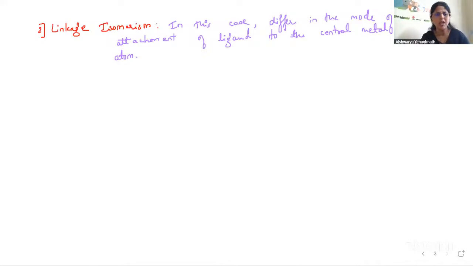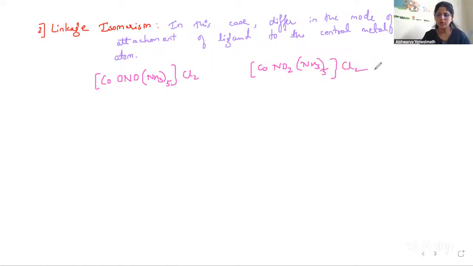For example, let us take one example to understand this. I will write the example: Co(ONO)(NH3)5 Cl2. And here I'll write Co(NO2)(NH3)5 Cl2. So you can see here, can you tell me the names for these compounds?